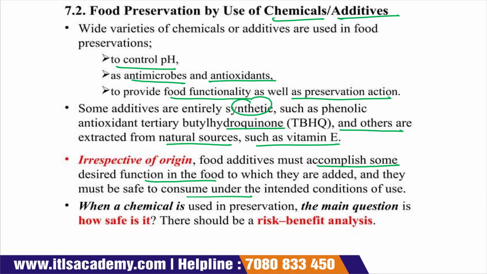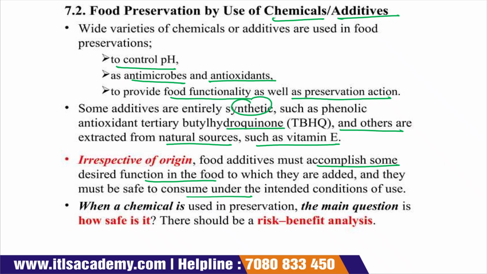When a chemical is used in preservation, the main question is whether that particular chemical is safe or not, and if it is safe, at which level it is safe, what type of risk is associated with the use of that chemical, and also the benefit of that chemical when we use it in the food product.